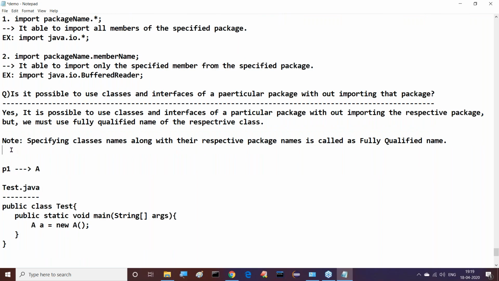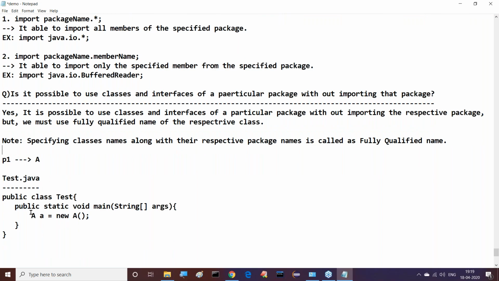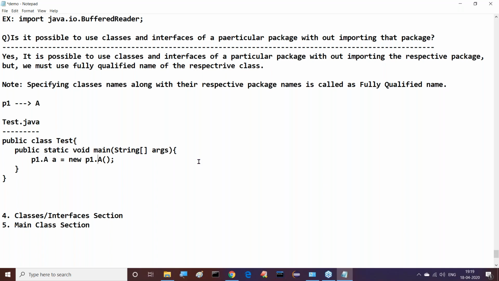Say for example, in this example, class A is specified. Specifying class A is a normal name, but the fully qualified name here is P1.A. A small a is equal to new P1.A. Wherever we have used the class name, we provide the package name dot class name. That is called a fully qualified name. That's the point we can understand here.